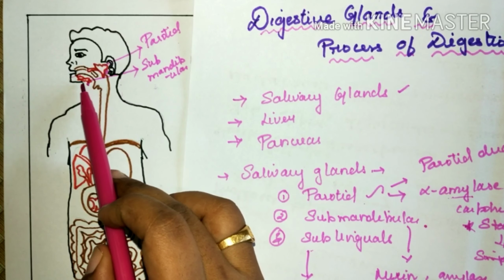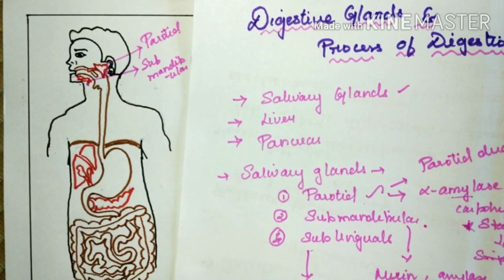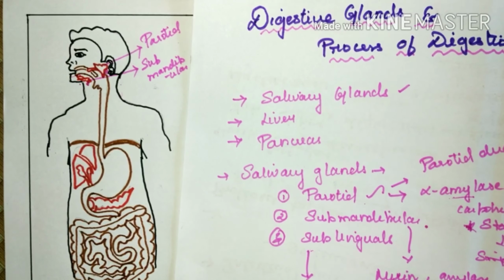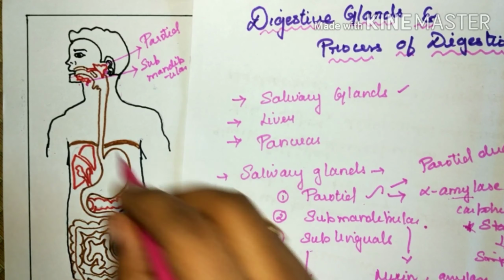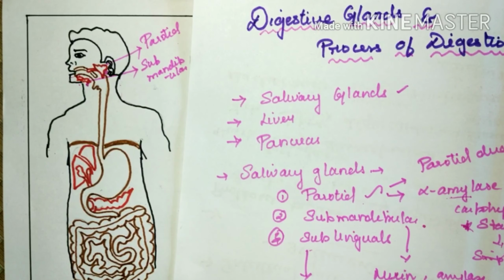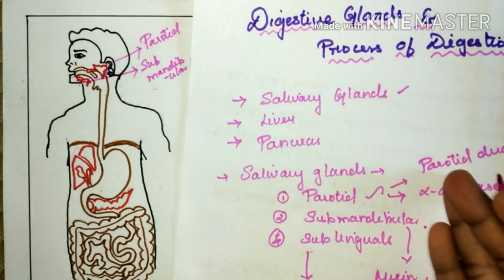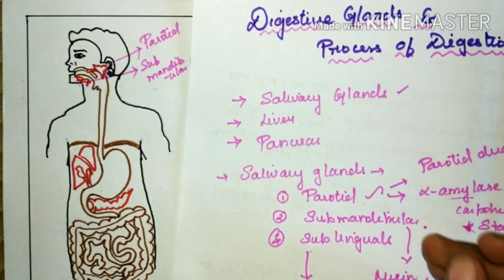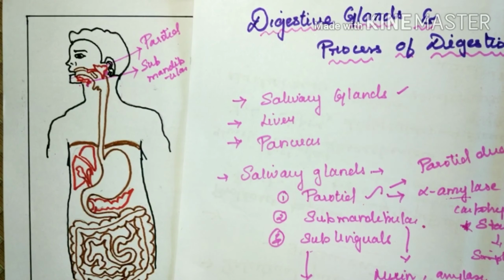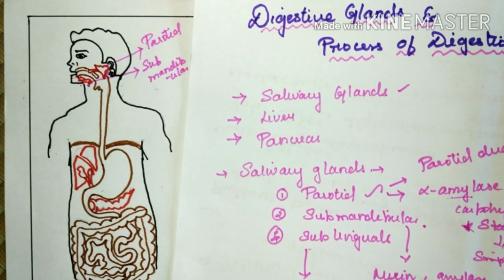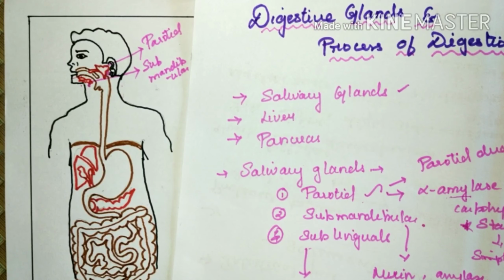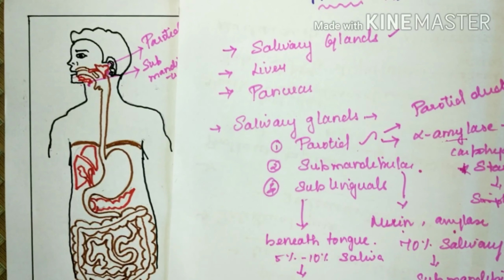Then comes the sublinguals. They are present just beneath, or underneath, the tongue. They secrete almost 5 to 10% of the saliva of the oral cavity. They don't have specialized ducts as in the parotid or submandibular. In the submandibulars, saliva is secreted into the oral cavity by the submandibular duct, and similarly parotids have parotid ducts, but the sublinguals have ducts of Rivinus.